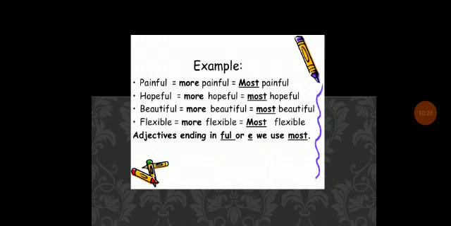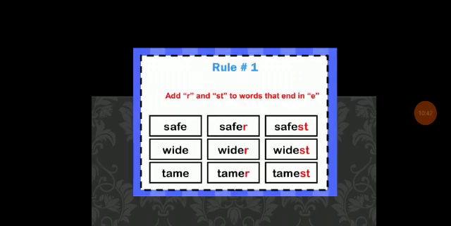Painful, more painful, and it changes to the superlative degree, most painful. Hopeful, more hopeful, changes to most hopeful. Beautiful, more beautiful, changes to most beautiful. And flexible, more flexible, and most flexible. So for adjectives ending in ful or e, we use more and most. So this is for rule 1.